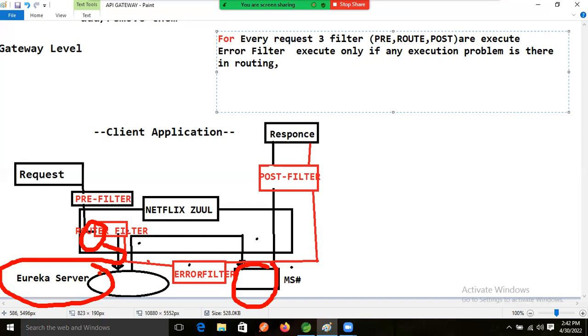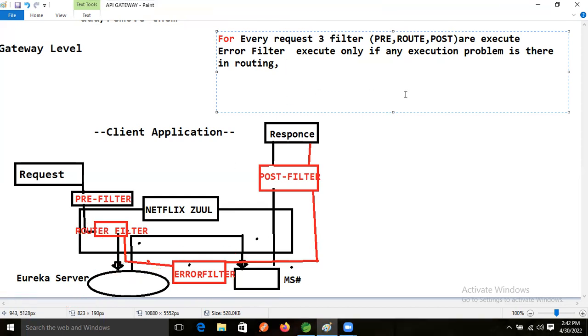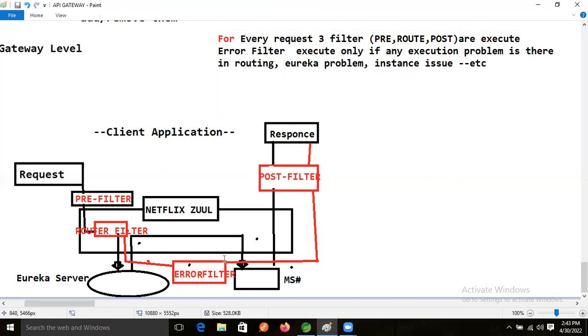Then the error filter will execute. Like a Eureka problem or an instance issue, etc. If any issue is there, the error filter will execute. Clear?